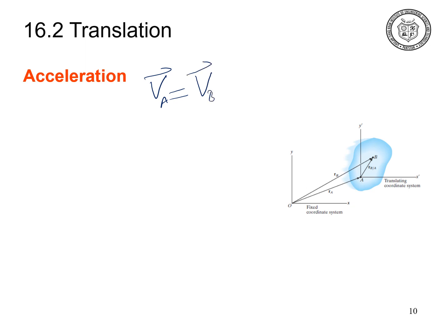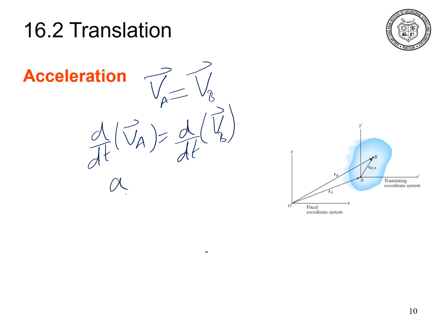Now what will be the acceleration for these particles? Acceleration is simply the time derivative of the velocity. So by taking the time derivative of the velocity, the acceleration of particle A becomes equal to the acceleration of particle B. This means that each and every particle on that rigid body has the same velocity as well as the same acceleration.